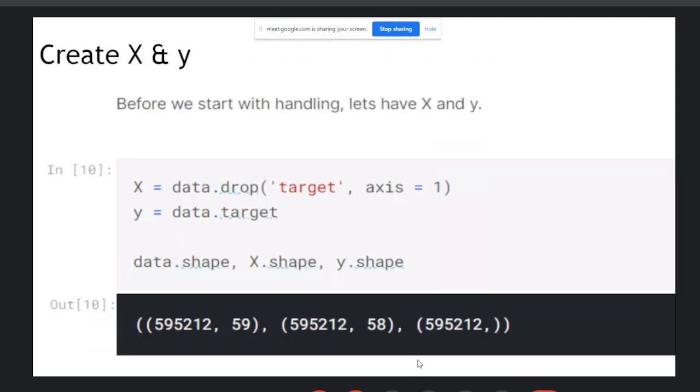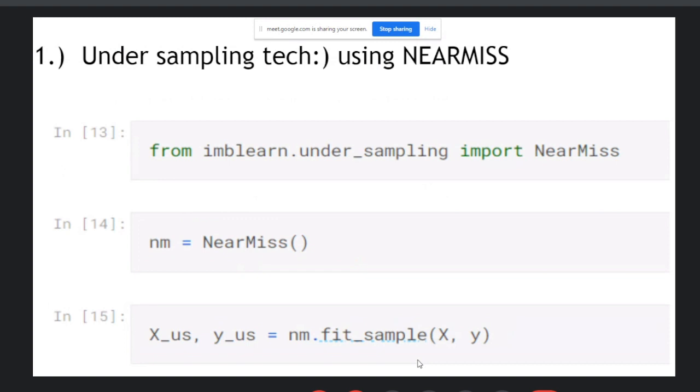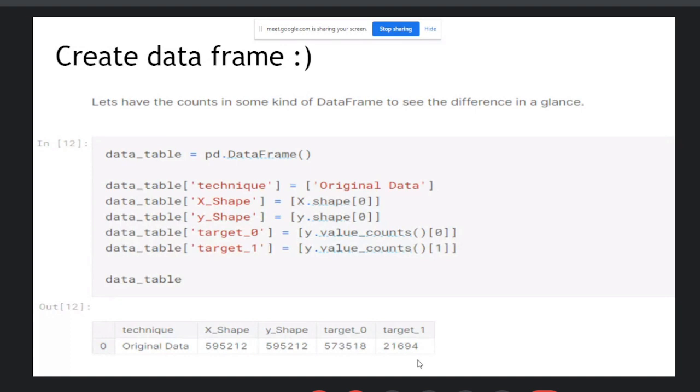Number 3, that is create your X and Y's. Then drop the columns, that is class with the axis 1. Then take your shapes. Then use the method that is near-miss, create the instances of the near-miss, and use the dot fit and dot resample method here. Okay. Then create your data frame, that is data tables, pd.DataFrame, and then check your X shape, Y shape, target zeros and ones.